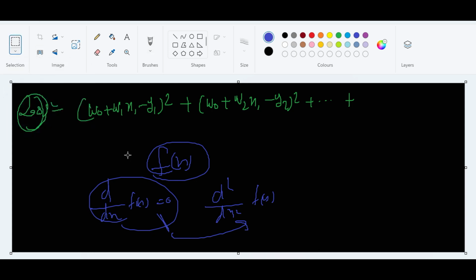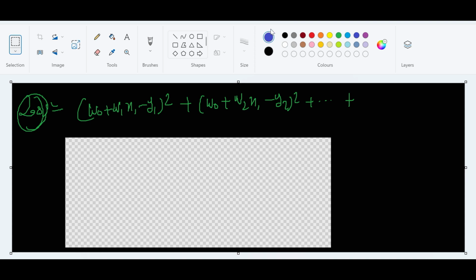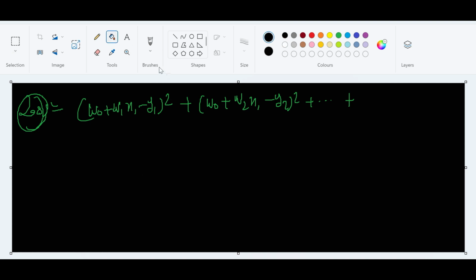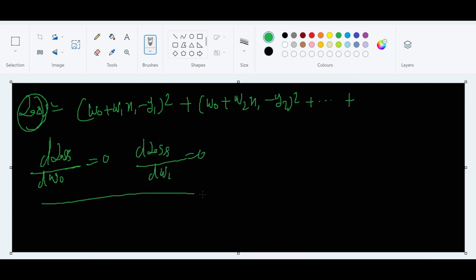So what we can do here, let me explain. That is simple actually. We can just differentiate this loss function with respect to omega naught, put it 0, then again differentiate with respect to omega 1, put it 0. And if we do it like this, do all the calculation. I'm not doing this, but if someone is looking for that calculation, just write in the comment. I will make a video on that. I already created one video, but that is not there. So if you're looking for this, just let me know.